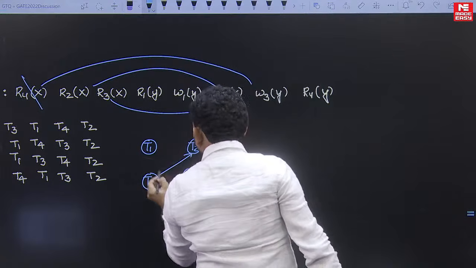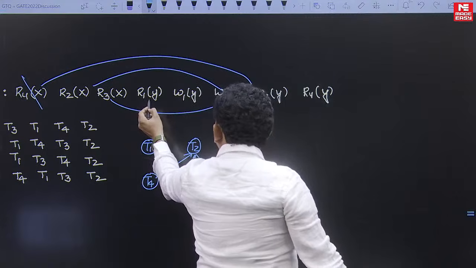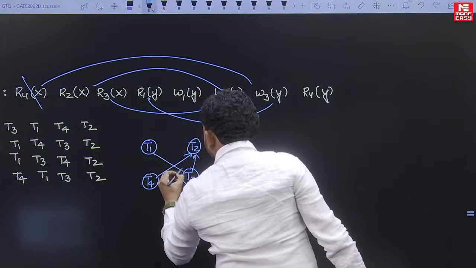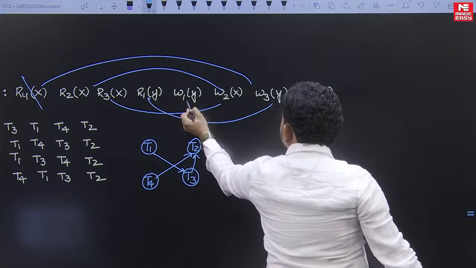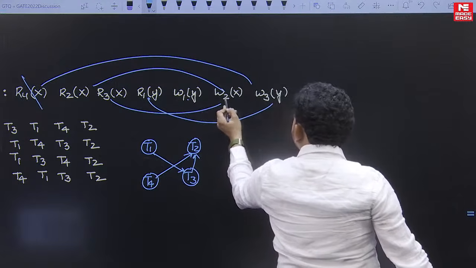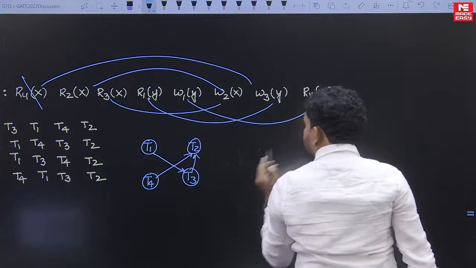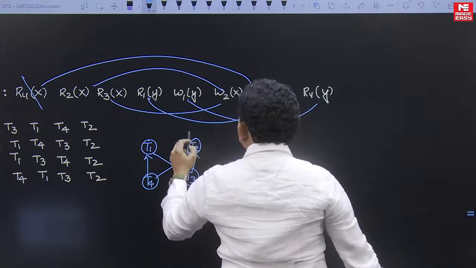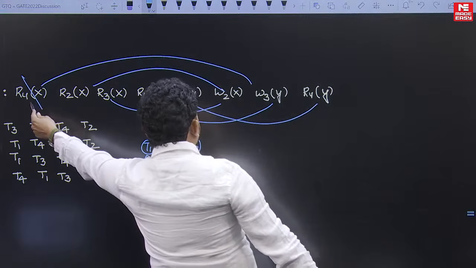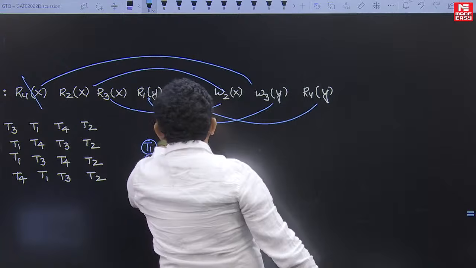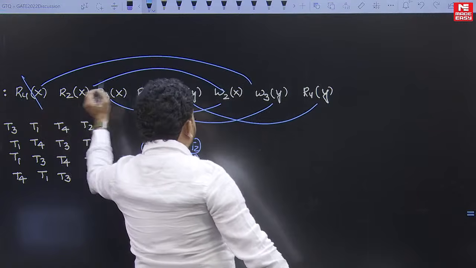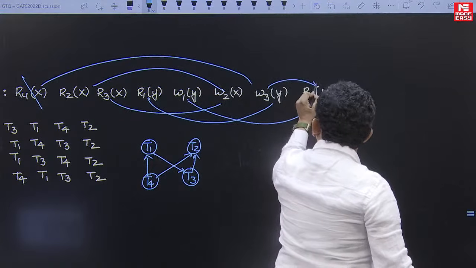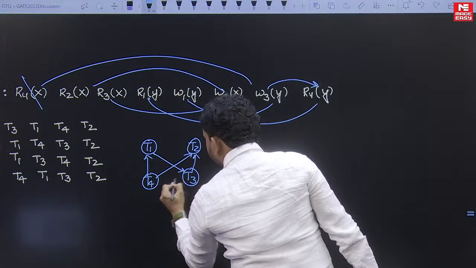So 3 to 2 is one conflict pair, and 1 to 3 is one conflict pair, and also 1 to 4. Between 4 and 3, between R1X and, yes, 3 to 4, this is the 3 to 4 conflict.